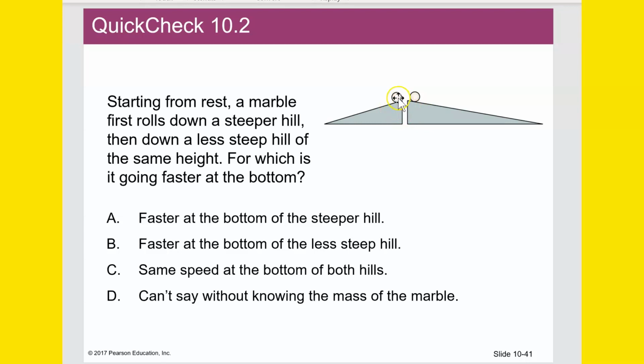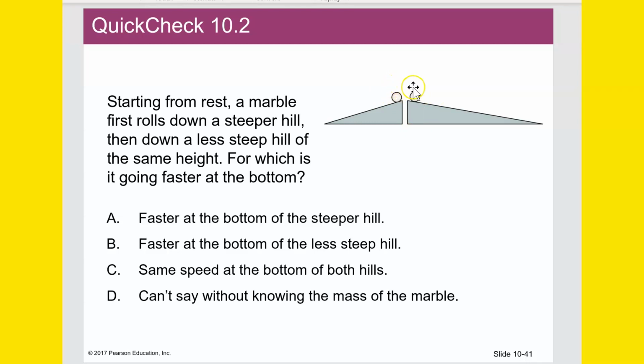Okay. The question is, how much vertical change in position do you have with both of these things? They have a different horizontal change in position, but they have the exact same vertical change in position. The vertical change in position is equal for both of these, and that's the only thing that matters as far as the work done by gravity is concerned. So the work done by gravity on both of these marbles is going to be the same,